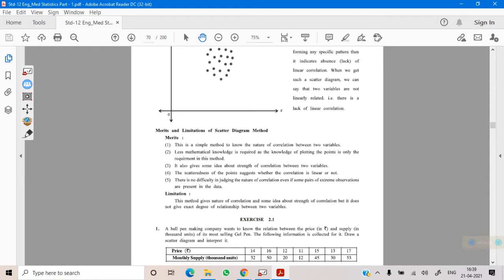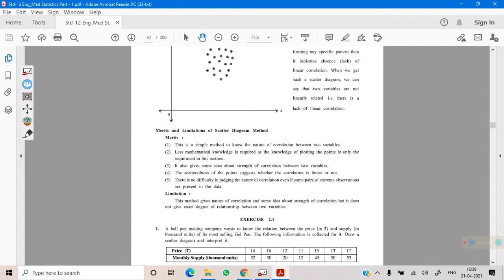But the main limitation is that it will give the idea about nature and direction of correlation, but will not provide exact measure of correlation. If I say there is partial positive correlation, then value can be between 0 to 1. It can be any number: 0.1, 0.2, 0.99, 0.89, 0.75, 0.68, any number. It will not give you the exact degree of correlation.